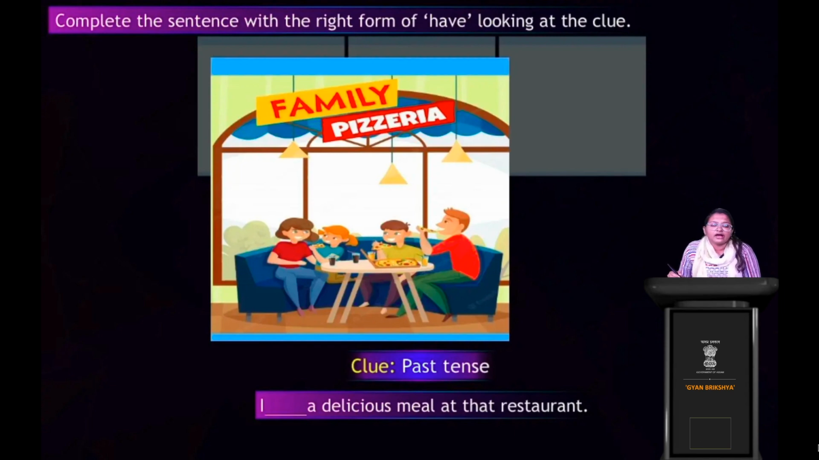So sentence have verb, which form are you using? I dash a delicious meal at the restaurant. Past tense, I... yes, very good. I had a delicious meal at the restaurant. Clear? Okay.